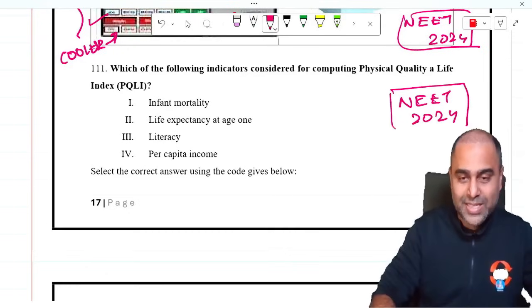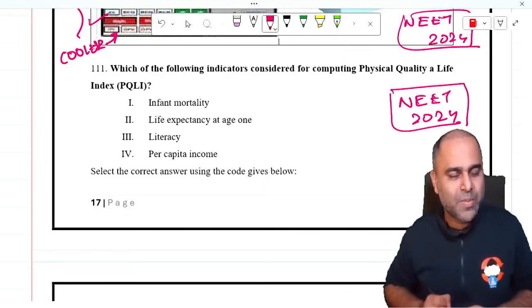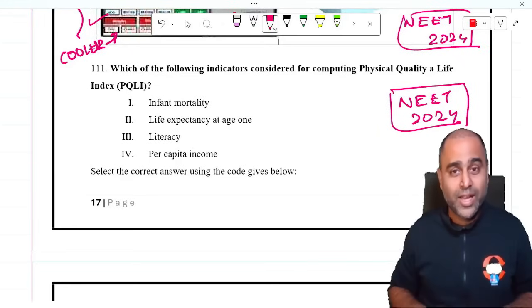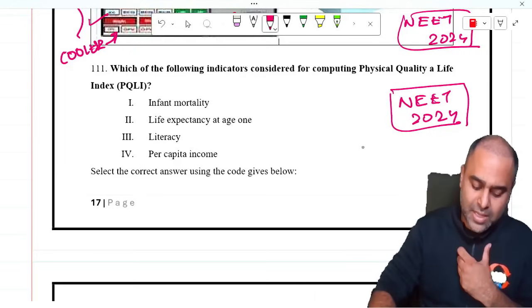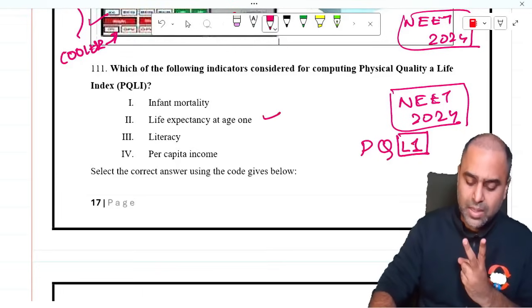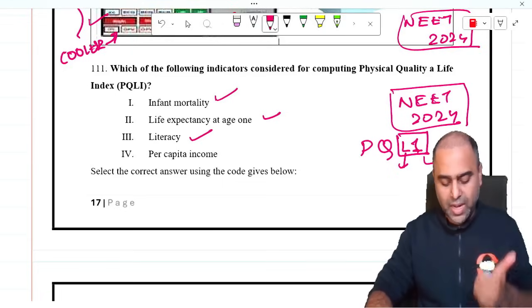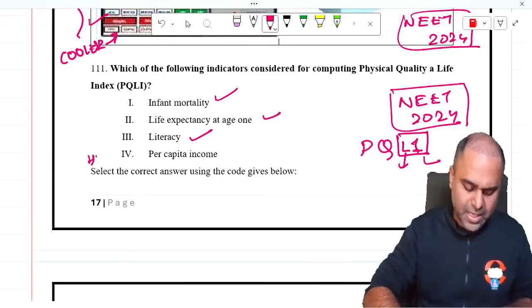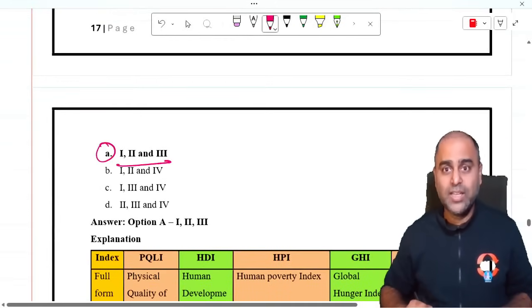Guys, I hope you understand UPSC and NEET are now going hand in hand. You never know, it is the same examiner setting it, and these are all there in your notes in your workbook. So you never know, the questions are coming probably from your workbook. Which are the following indicators considered for computing the physical quality of life index? PQL1, life expectancy at 1 year of age, literacy, infant mortality. So answer to this question was 1, 2, 3. Per capita income is a feature of HDI. So answer to this question was option number A, 1, 2, 3.